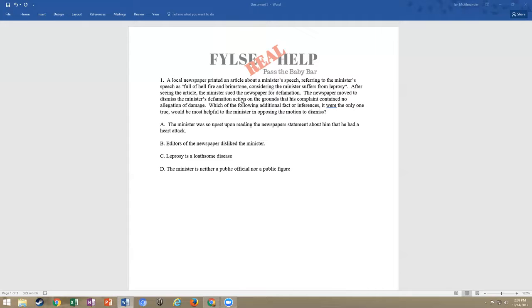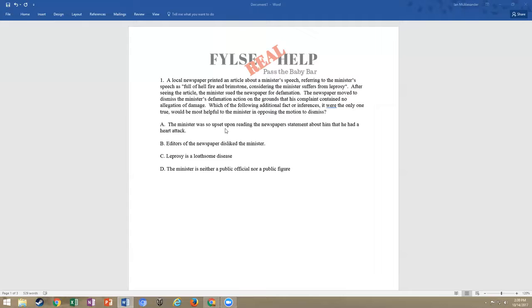We have A, B, C, and D. A, the minister was so upset upon reading the newspaper statement about him that he had a heart attack. Okay, well, that sounds like an element of a tort, but remember, we're looking for defamation. So we're looking for a defamatory statement communicated to a third person that causes damages. B, editors of the newspaper dislike the minister. C, leprosy is a loathsome disease. Or D, the minister is neither public official nor a public figure.